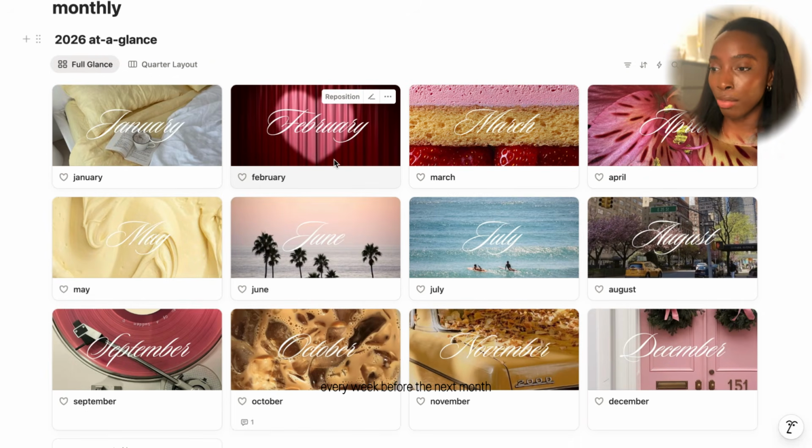Every week before the next month, I plan to go into the upcoming month's page and just update anything, evaluate where I am right now, what did I accomplish within the month that I'm currently in, and how can I move into the next month, and then just keep planning around that. Like, I'm a planner. I love planning.